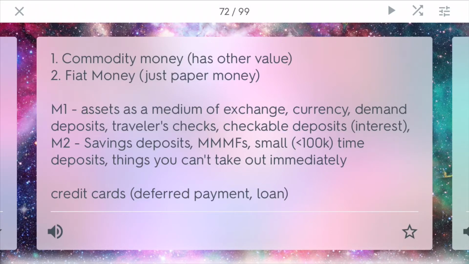Money can be measured in different ways. There's M1. M1 are assets as a medium of exchange. These include currencies, demand deposits, which are deposits you can directly take money out of, traveler's checks, and also checkable deposits that earn interest. M2 are less liquid types of money, and these include savings accounts, money market mutual funds, MMFs, small time deposits less than $100,000, and really just things you can't take out immediately. And credit cards don't really fall into any of these because it's kind of like a deferred payment. It's a loan for you to buy something now and you pay back at the end of the month.